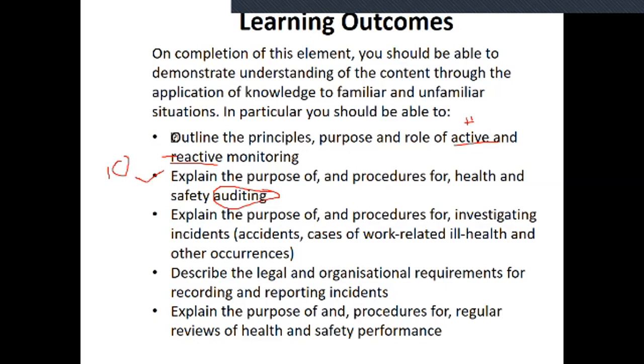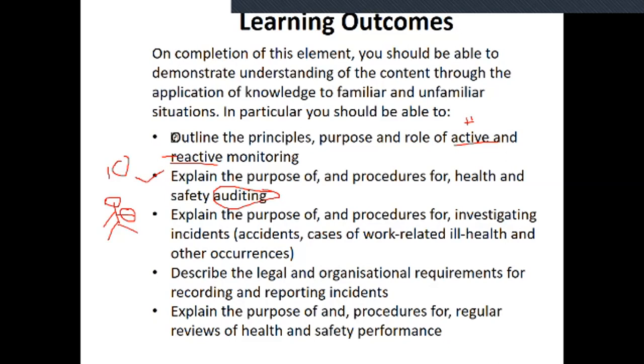Explain the purpose of and procedures for investigating incidents, accidents, injuries and fatalities. Work-related ill health and other occurrences are also discussed in this chapter. Auditing is, for example, the entire human body, while one hand is the investigation or inspection.